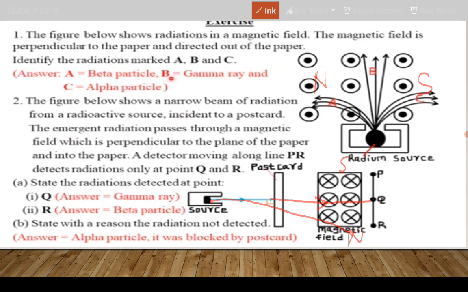State with the reason the radiation is not detected. Okay, so such radiation should not go beyond the paper. So it's only two radiations that will pass through the card. Card is paper. It blocks some radiations and allows some others to pass through. So that radiation which is blocked by paper is what?